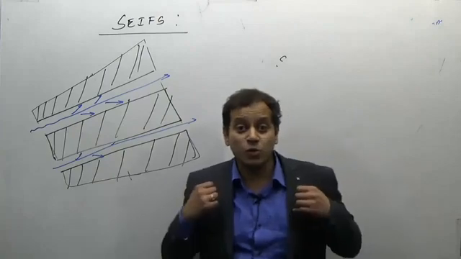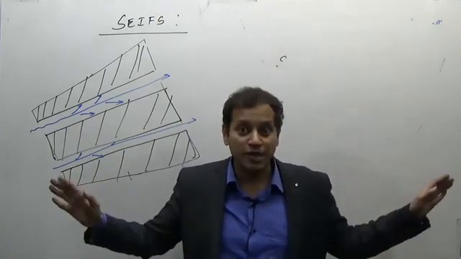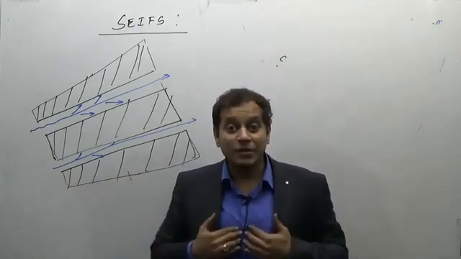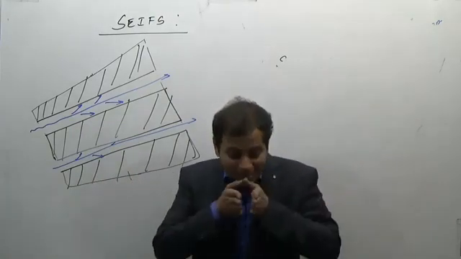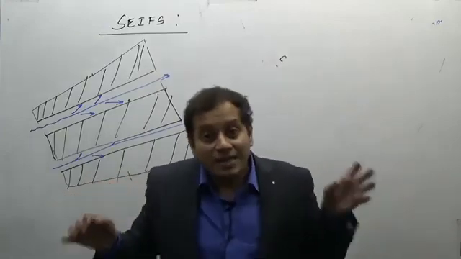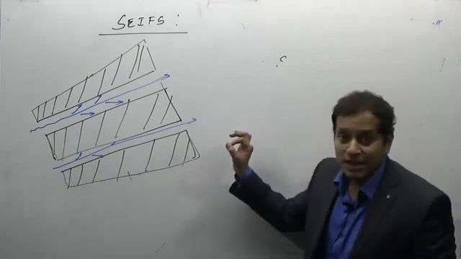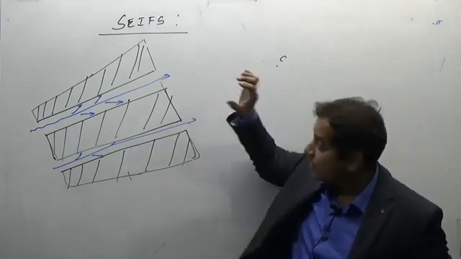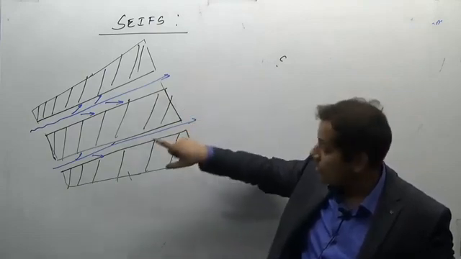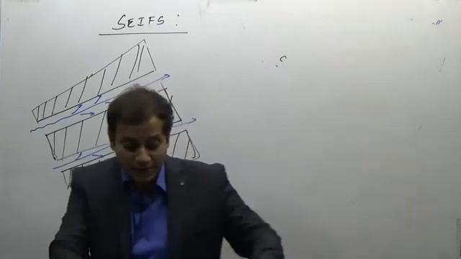Why the sand-free corridor? Because the wind is blowing with such a great velocity that it is removing everything. When a car goes with great velocity, whatever dirt is on the road is thrown on the side. The road gets clear. Same here. Why? Because of the eddy currents. That is, the wind clears the path while it throws the sands to the sides. The wind clears the path of the sand dunes, resulting in formation of longitudinal dunes having a corridor which is free of sand. Such dunes are known as seifs.